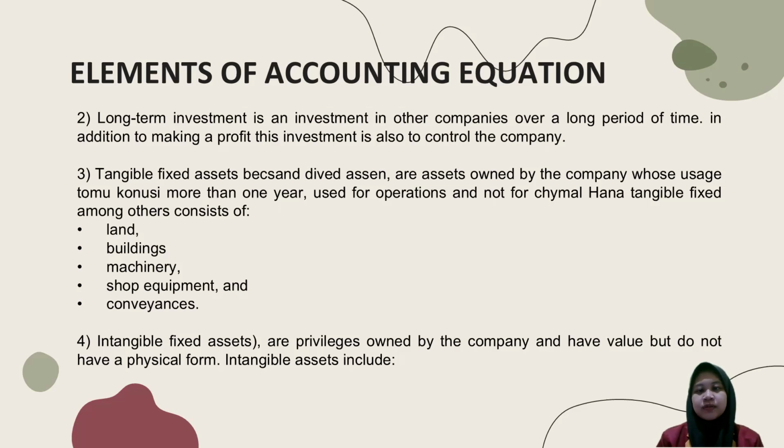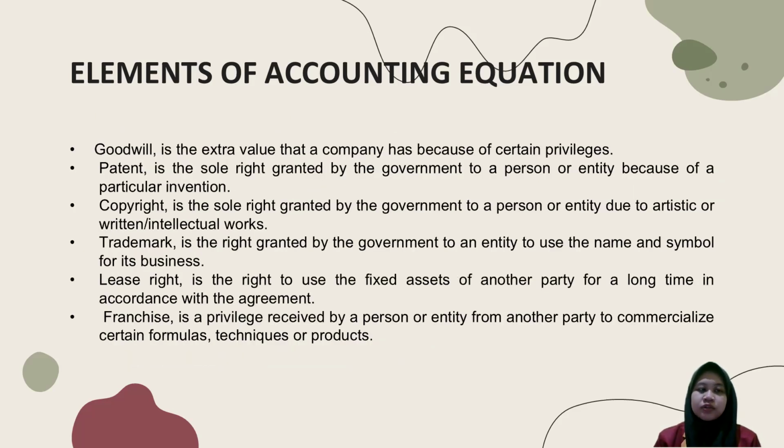Number four, intangible fixed assets are privileges owned by the company that have value but do not have a physical form. Intangible assets include: number one, goodwill, which is the extra value that a company has because of certain privileges. Number two, patent, which is the sole right granted by the government to a person or entity because of a particular invention.